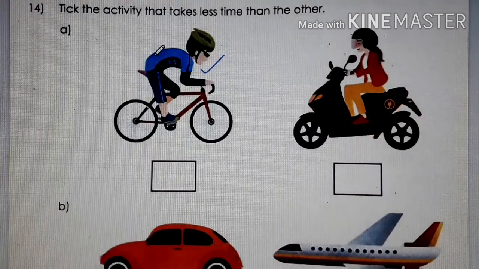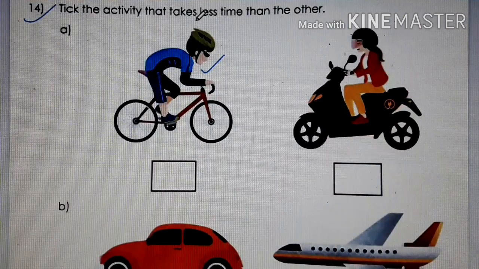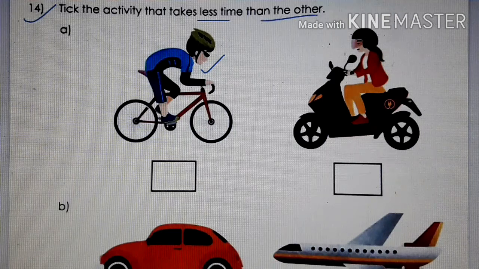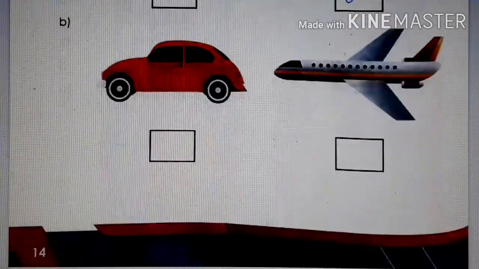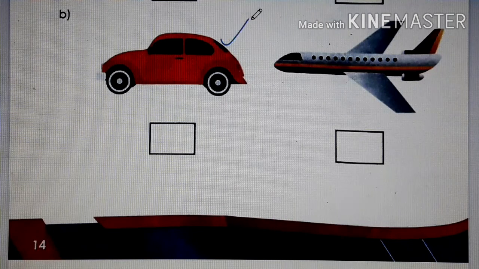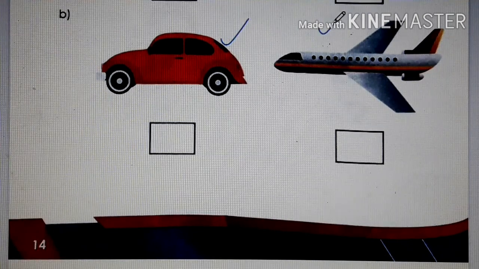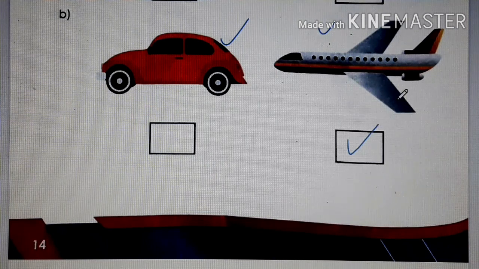Next, number 14. Take the activity that takes less time than the other. Less time. So children, you can see this is a cycle and this is a scooty, right? Whereas he is paddling himself, whereas this is run with petrol. So which will take less time? Scooty will take less time, right? Next, going by car or going by plane. So what will take less time? Very clear, right? Aeroplane will go far, will reach fast, right? So it will take less time.